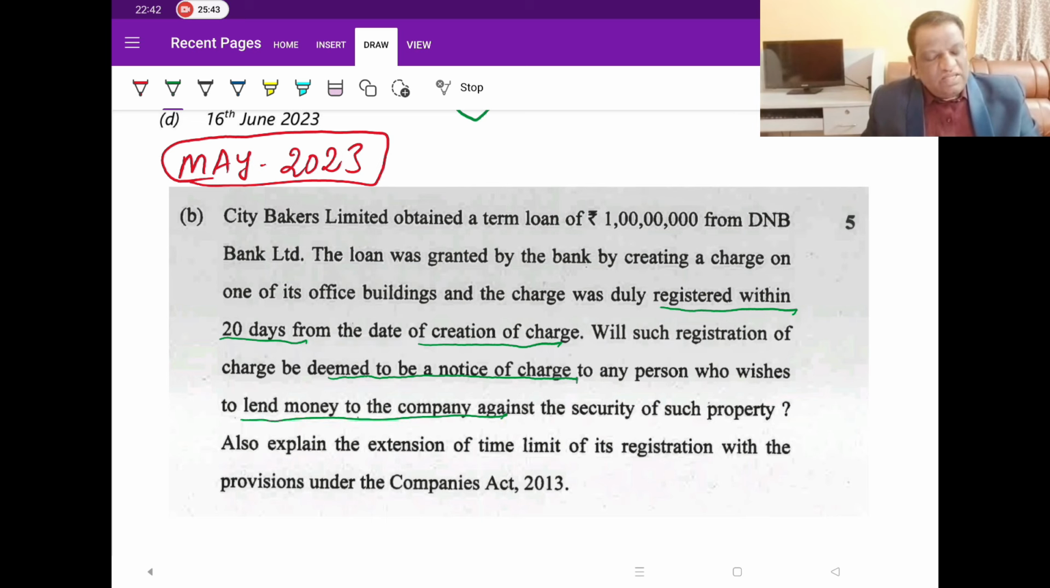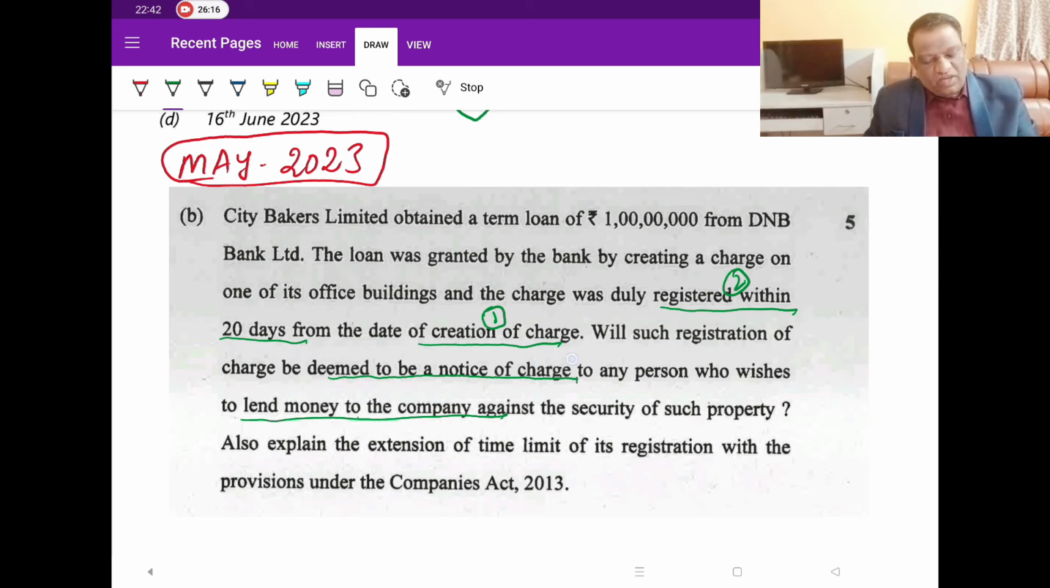So, here he is not asking about the timelines, because the company has not only created the charge, as I told you, they have even registered the charge. So once these two are done, then this question has nothing to do with these timelines. So the company has fulfilled its obligations. But he is asking a different question, which is an extended concept over here. So he is asking, what will it be considered as deemed to be a notice of charge, which we will discuss. Also explain the extension of time limit of its registration with the provision.